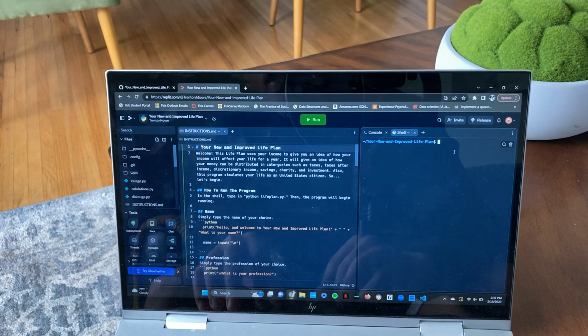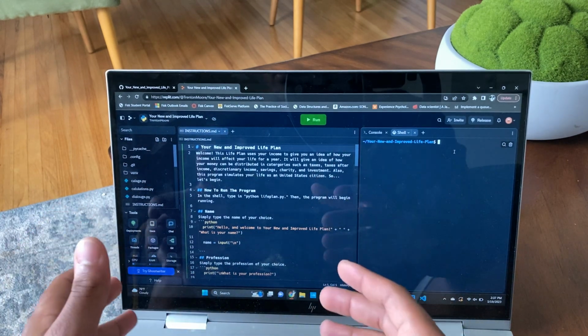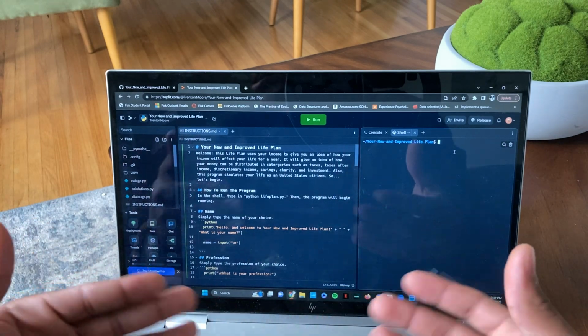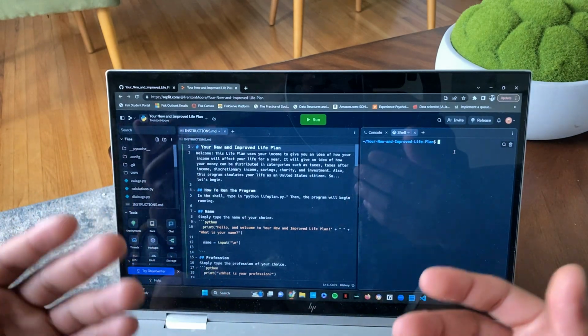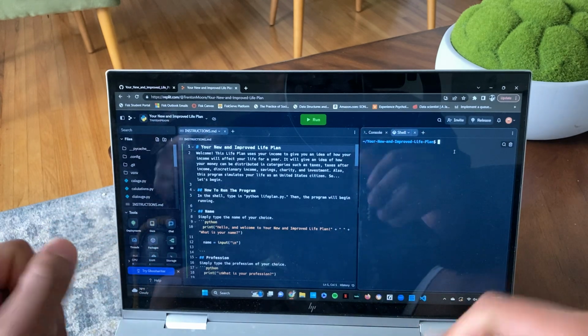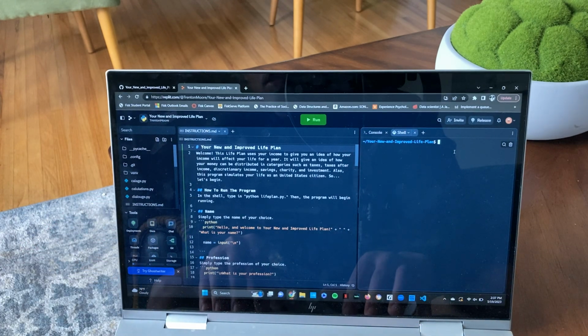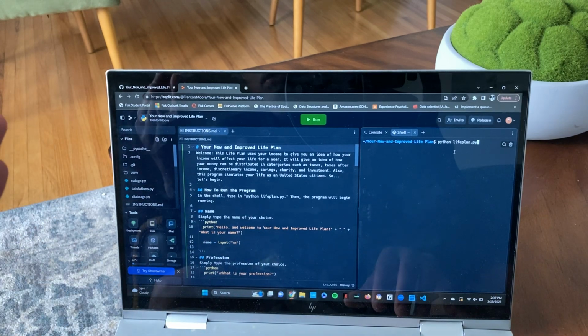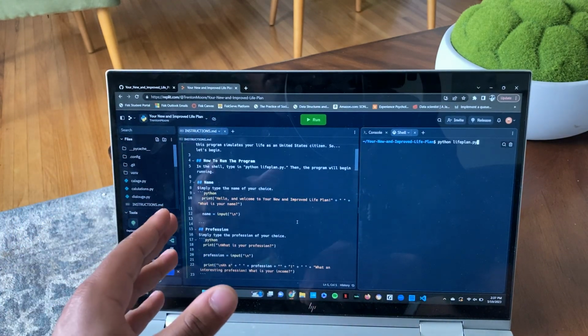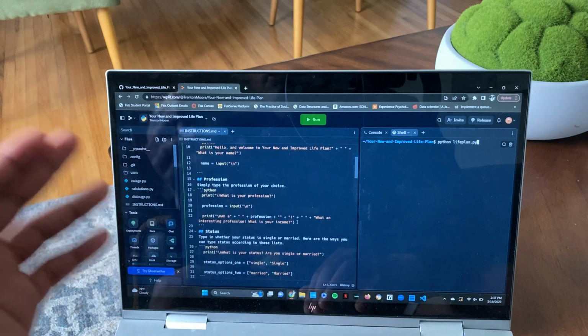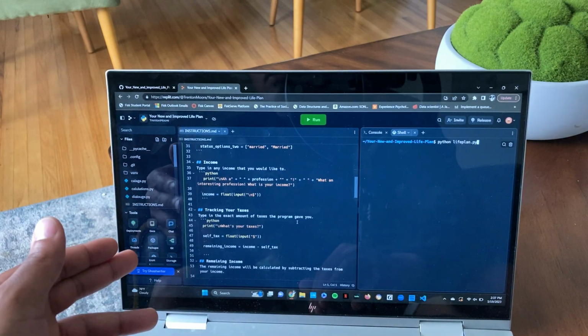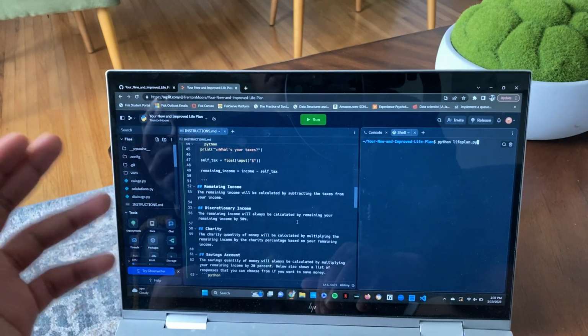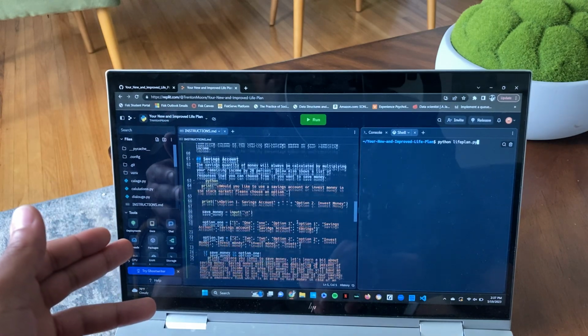But I'm going to demonstrate how you actually use this. And there's also a markdown that really just explains, well, this is how you use it, this is how it works, and so forth. So really, you just begin by typing python lifeplan.py, and it's going to explain essentially everything. It talks about how to run it, naming things, your profession, status, income, tracking your taxes, remaining income, discretionary income, charity, savings account, or investing.